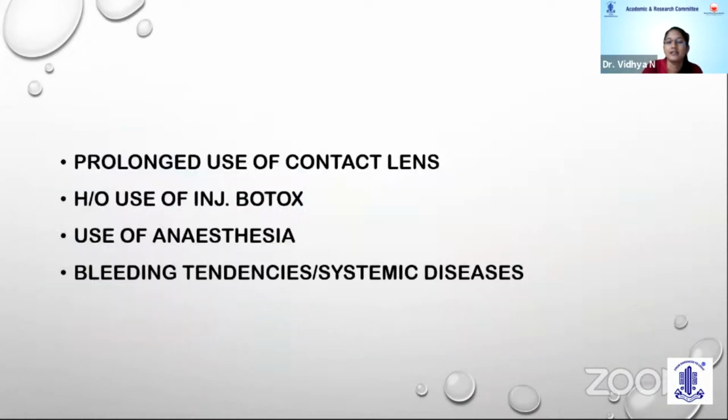We should not forget asking about the use of contact lens and the recent use of injection botulinum toxin when a patient presents with ptosis. Use of anesthetic agents and any adverse reaction in the family in the past, we need to document that properly. History of bleeding tendencies is again important history.